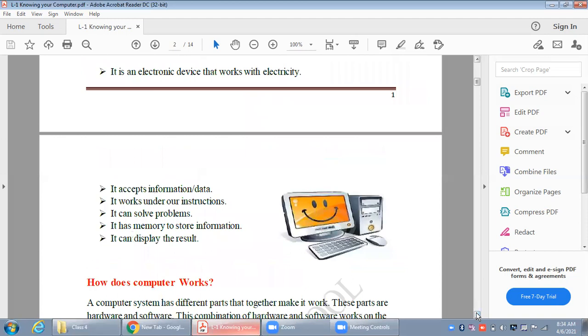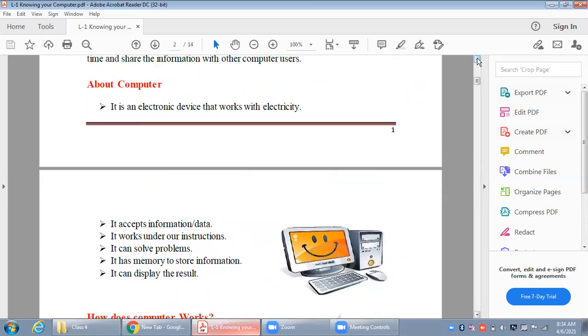Now, what is computer? This is already clear to everyone. Now, what are the features of computer? The first is that it's an electronic device, that we all know. It accepts information or data from the users, because computer is just a machine, so it cannot do anything by itself.